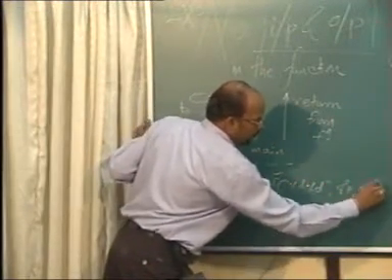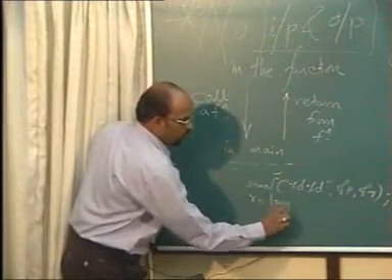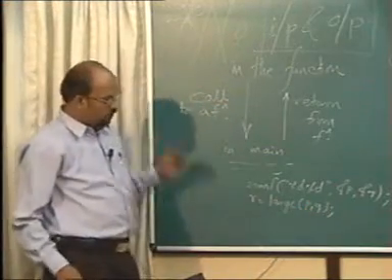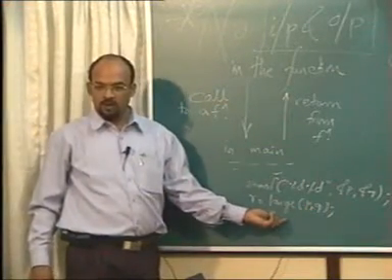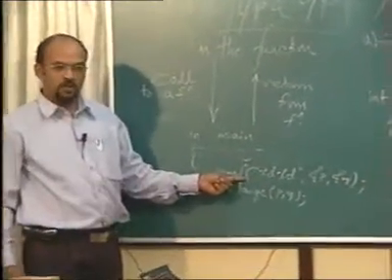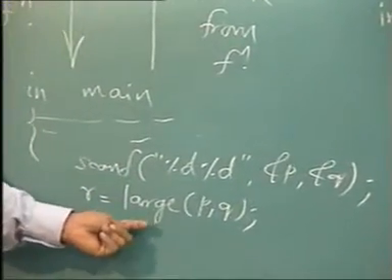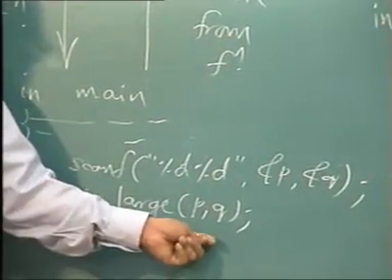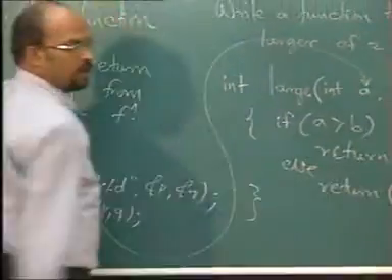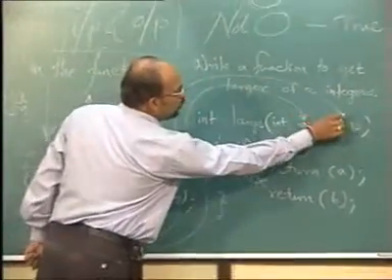P and Q, and I say R equal to large of P and Q. This is what we could say that function has been called. You are executing function main. You have taken two values. In the assignment, you are saying R will take the value of large of P and Q. So value of P will be taken and transferred to A. Value of Q will be taken and transferred to B.